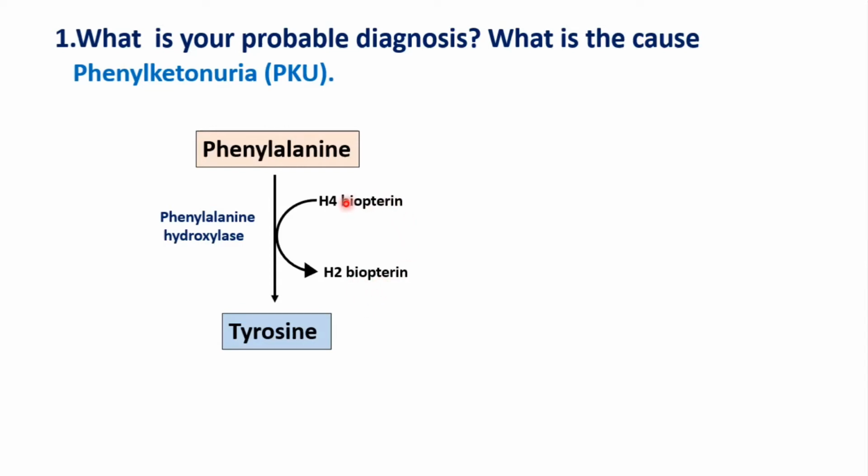This tetrahydrobiopterin has to regenerate, so that this process can continue. So it requires another enzyme, dihydrobiopterin reductase, and a coenzyme NADPH, and it forms biopterin. Okay, so this is the reaction of phenylalanine forming tyrosine.